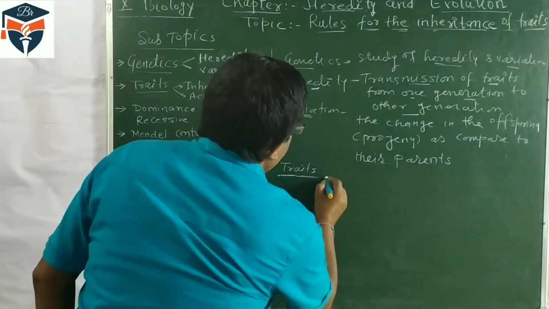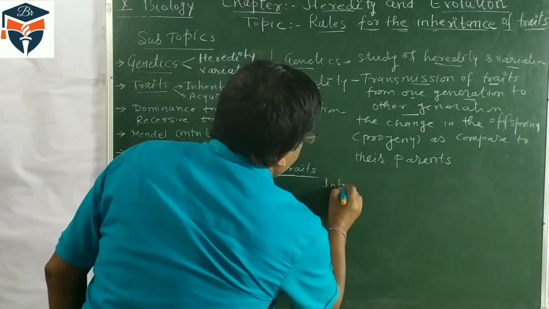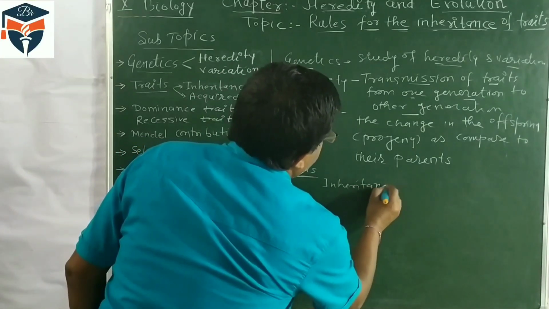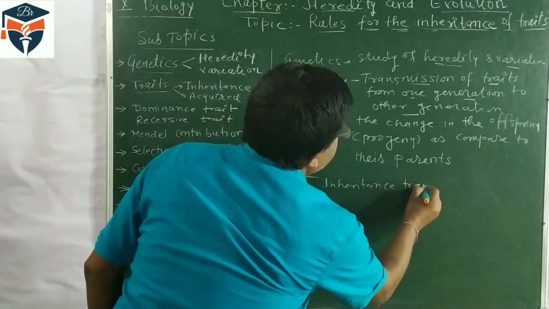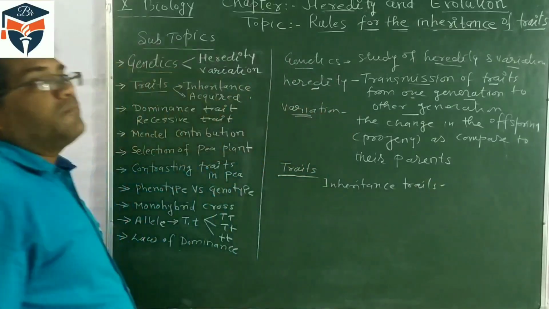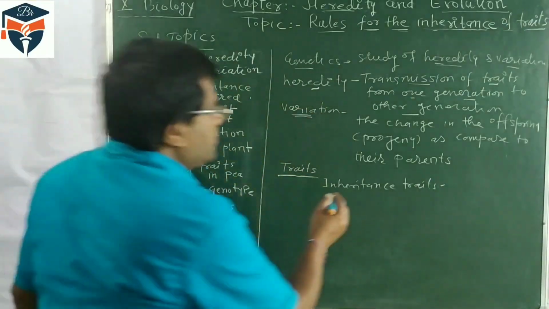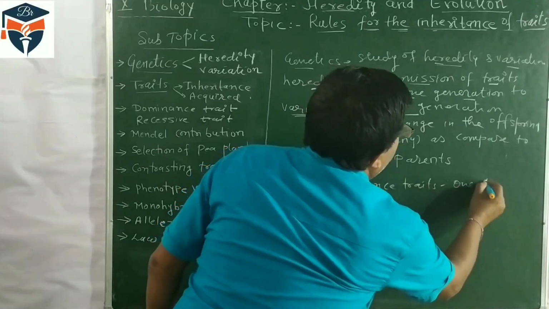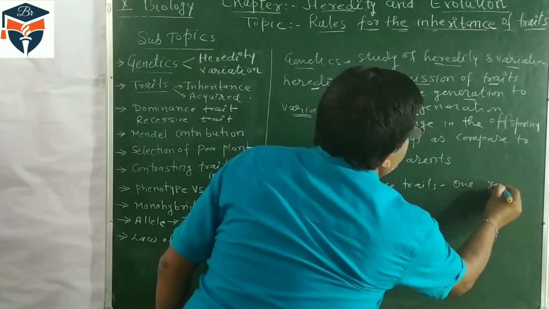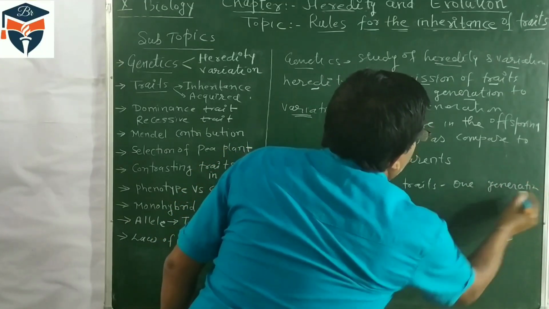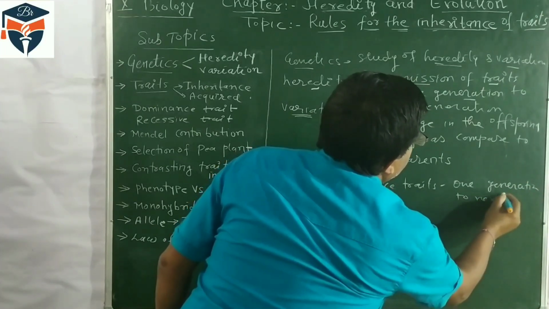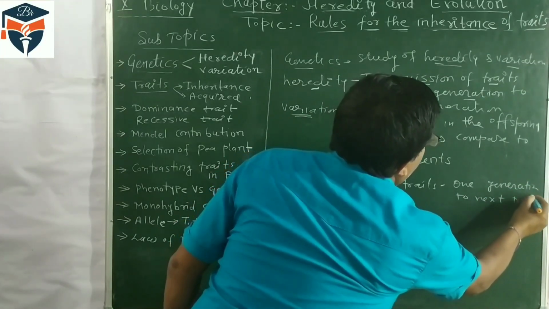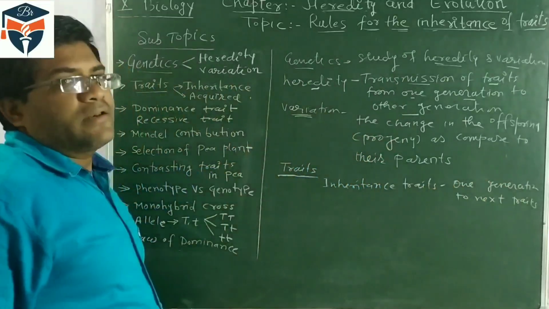One category is inherited traits. Inherited traits are traits that pass from one generation to the next generation.